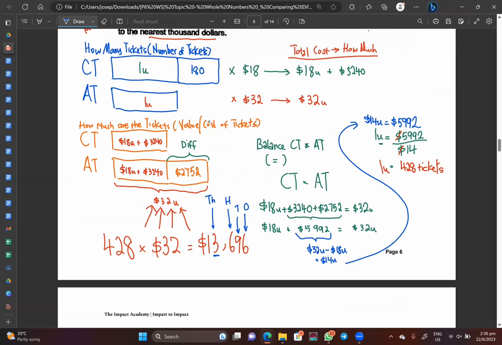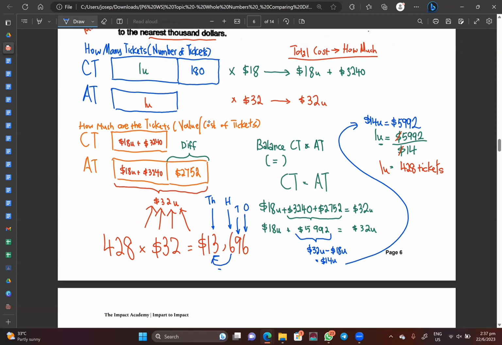Look to your right. Who is on your right? 6. Is it more than 5? Yes, it is more than 5, so therefore you have to add 1. I think this is something that you all should know. So therefore, when I round to the nearest 1,000, my answer for this question has to be $14,000.